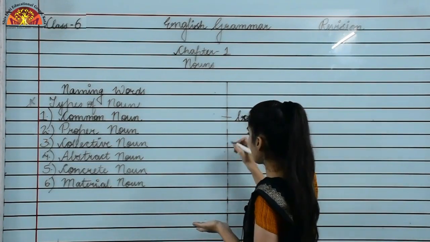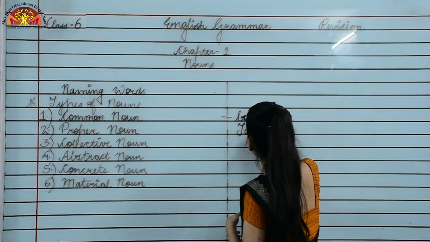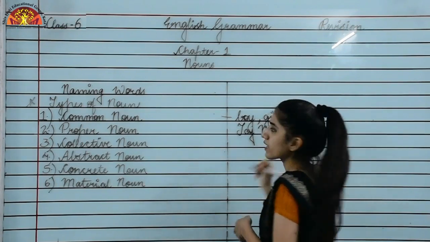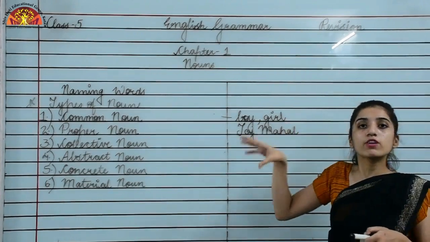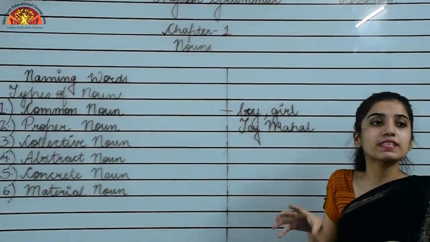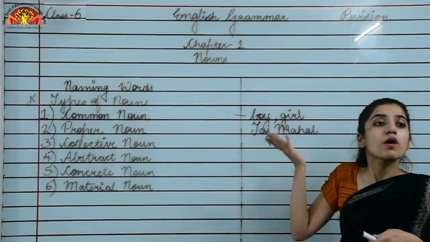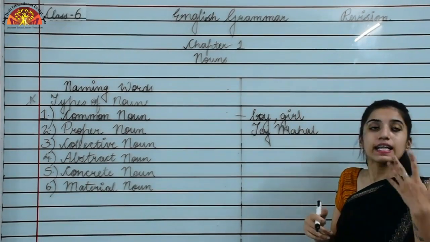Now moving to the second one, that is proper noun. What can be a proper noun? If I say Taj Mahal. Okay, so Taj Mahal is a particular place, right? When we represent a particular place, animal or thing, that time the word would be a proper noun.